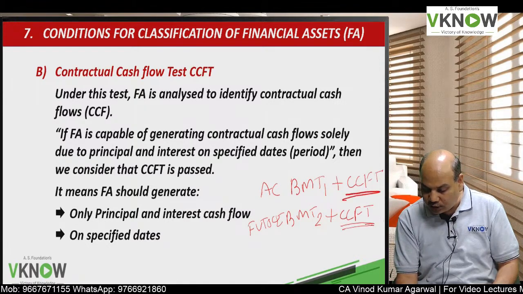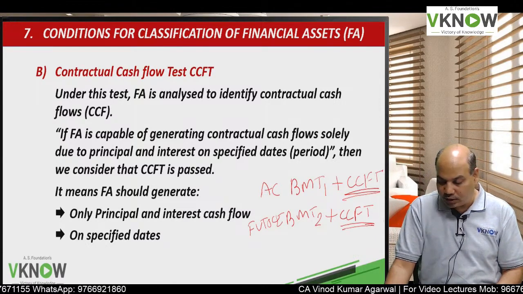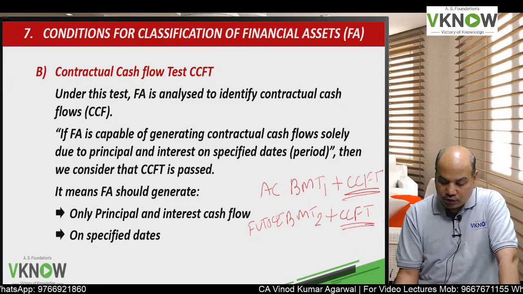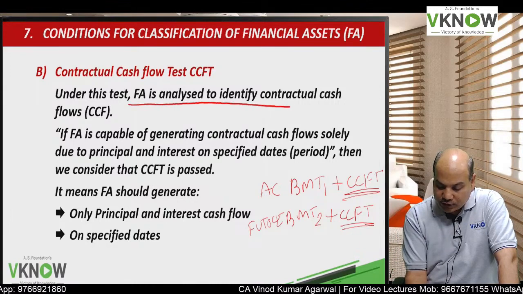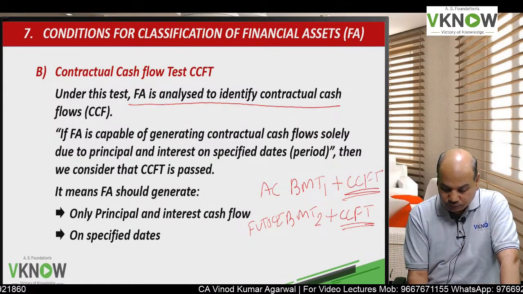So what is common in both? The common part in both is CCFT. Okay. So contractual cash flow test: under this test, the financial asset is analyzed to identify contractual cash flow.